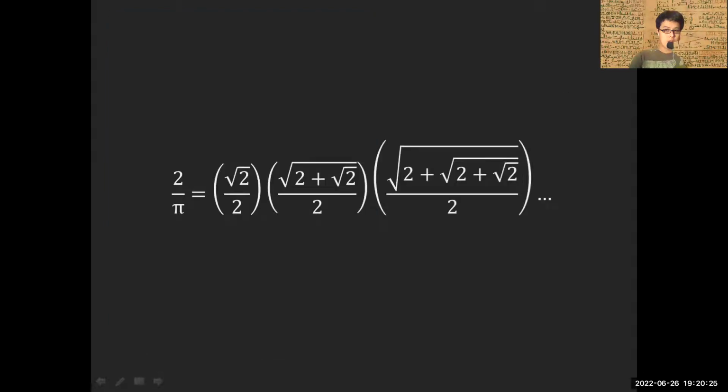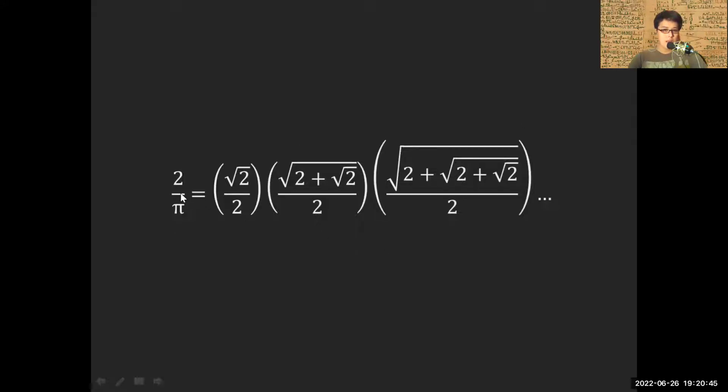Now, this is the infinite nested radical that he actually discovered. And today I'm going to show you how I am going to prove this relationship. So in 1593, Viète actually discovered this entire identity.